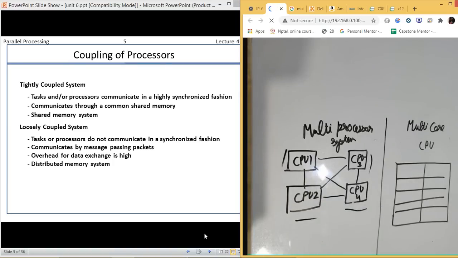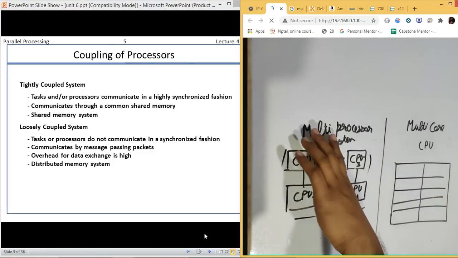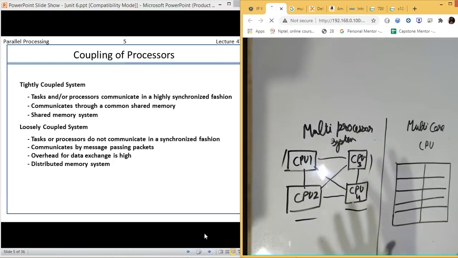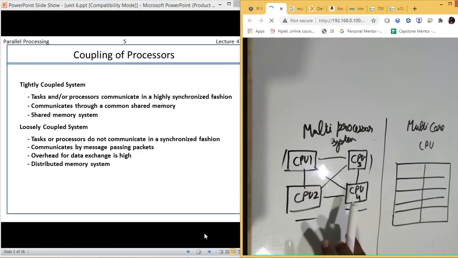Now this is similar to what we have in different systems. Instead of using a multi-processor system, if we use single processor systems, but we have four such systems, like I have one computer, a second computer, third and fourth. If I share data between all of them by using an RJ45 cable, then it is also known as a loosely coupled system. So if they all are having their separate memories, everything is separate, and they are just synchronizing with each other by using messages, then it is a loosely coupled system.